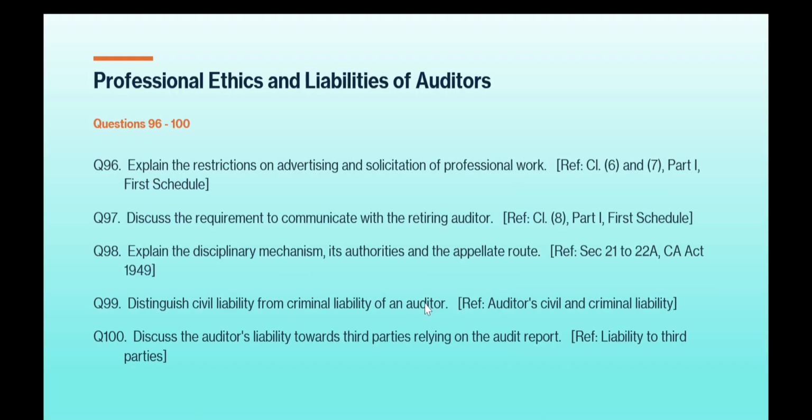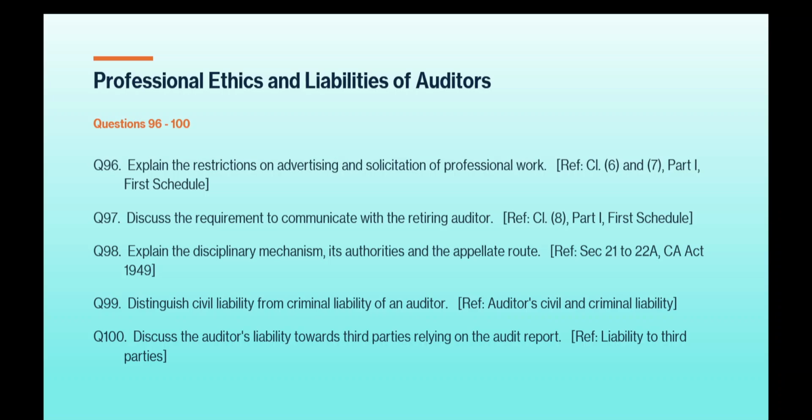Question number 96. Explain the restrictions on advertising and solicitation of professional work. Reference clause 6 and clause 7 part 1 first schedule. Question number 97. Discuss the requirements to communicate with the retiring auditor. Clause 8 part 1 first schedule. Question number 98. Explain the disciplinary mechanism, its authorities and the appellate route. Reference to section 21 to 22A CA Act 1949.